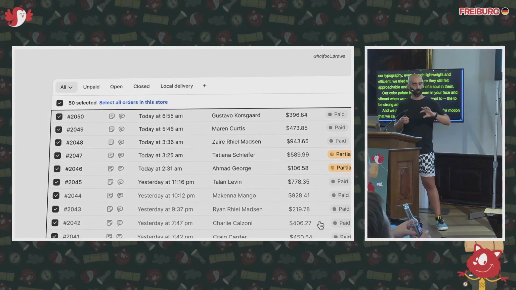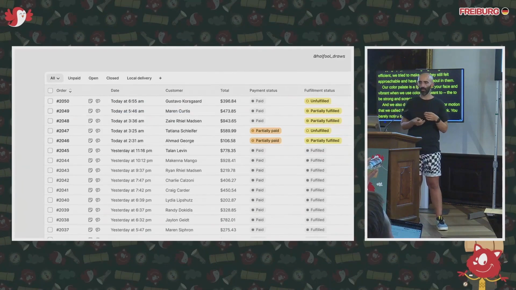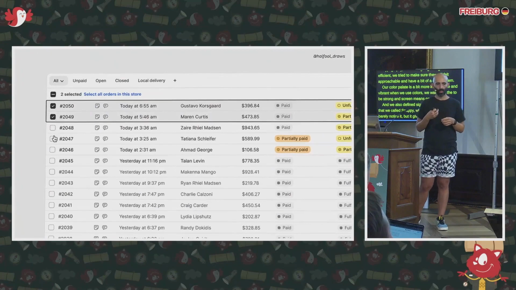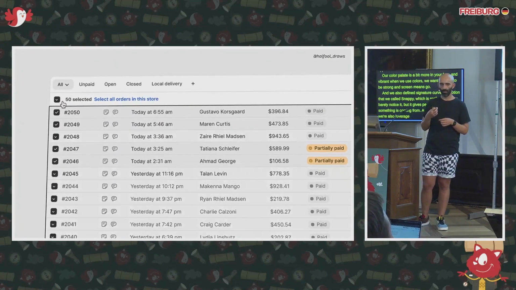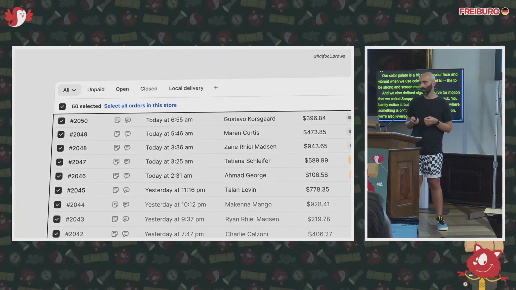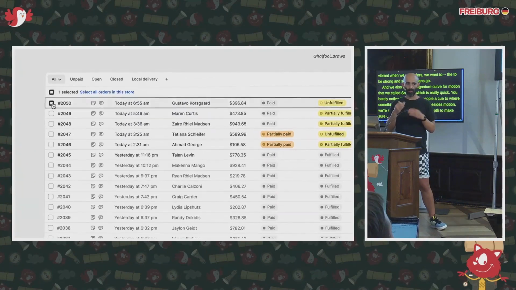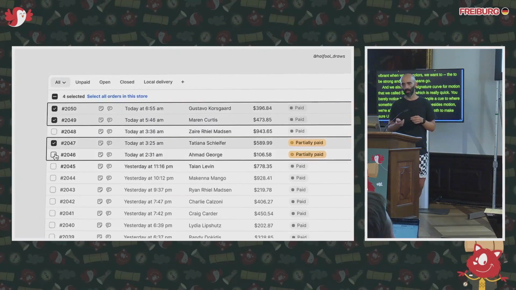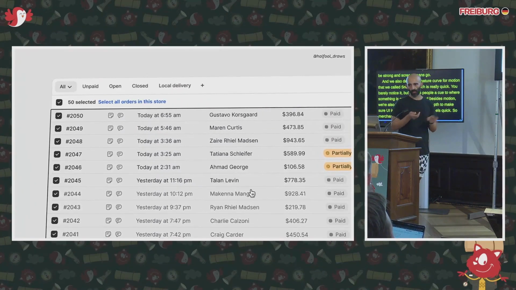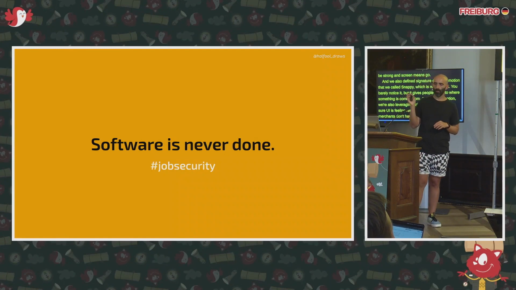And besides motion, we're also leveraging color and depth to make sure that UI is feeling responsive and feels quick. So merchants don't have to pause to understand if something is interactive or not. With all this said, we're far from being done. We have to keep evolving our design language.